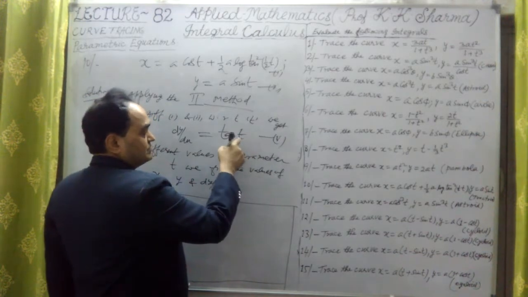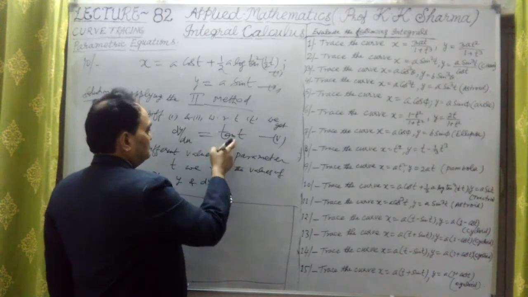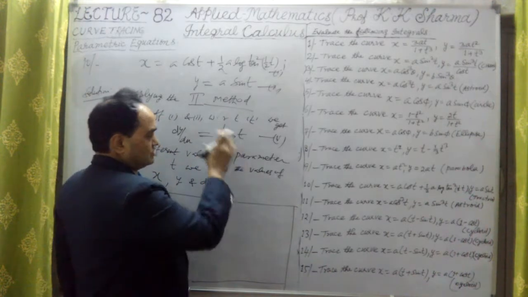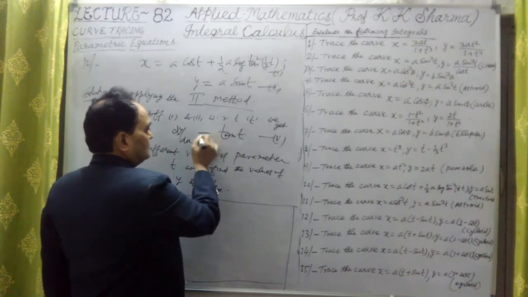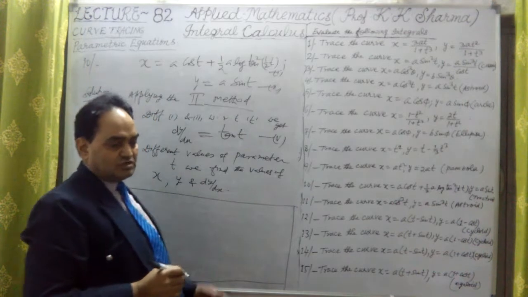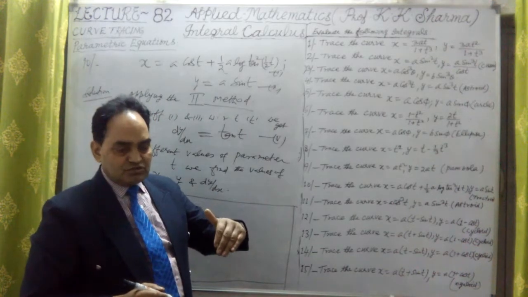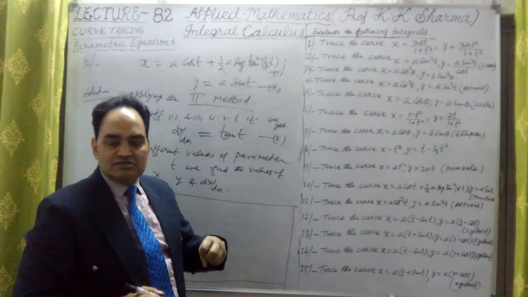In place of t, suppose we put 0, tan 0 is 0, so dy by dx is 0. In this way we will find out the value of the tangents. Okay, the curve will be tangent at that point, with the values of x and y there.